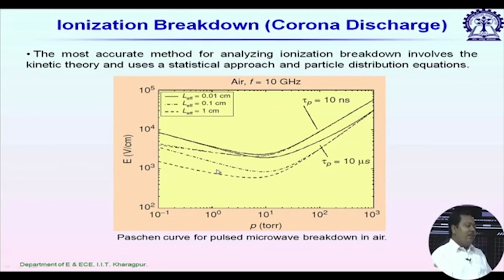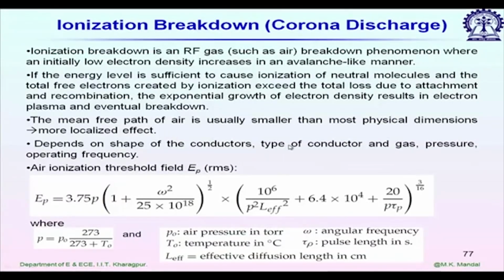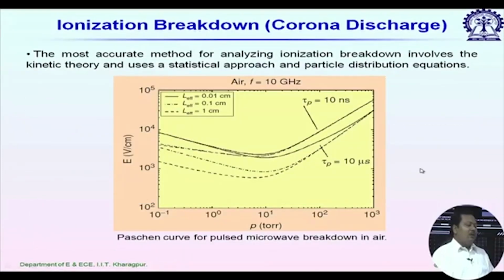So, if we have any electric field above this, then for sure ionization breakdown will occur. And one more thing, ionization breakdown is a localized phenomenon, because we have gas molecules inside, and usually the mean free path of air is smaller than most of the physical dimensions. That is why it is a localized phenomenon. Now, let us consider one interesting thing.